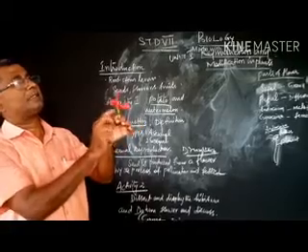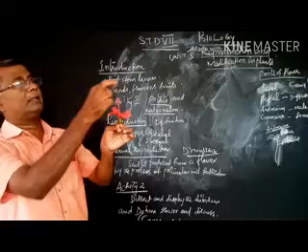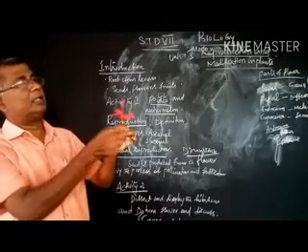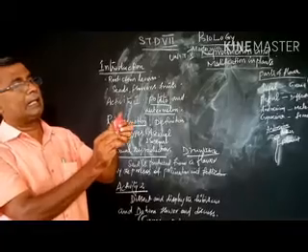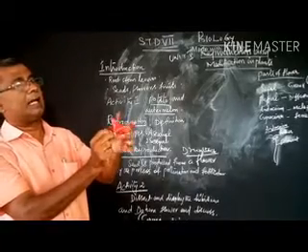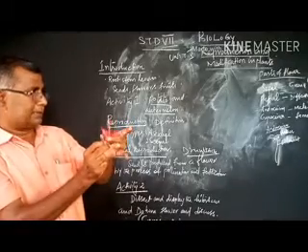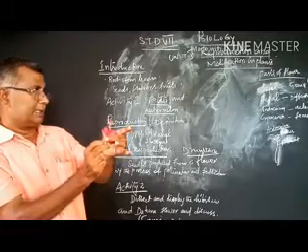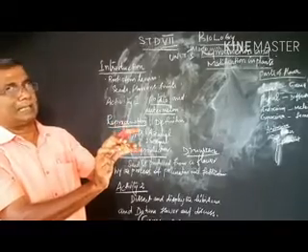This is the first whorl, second, third and fourth whorl. The first whorl is green in color and covers the petals. The petals together are called the corolla. This is called the calyx.